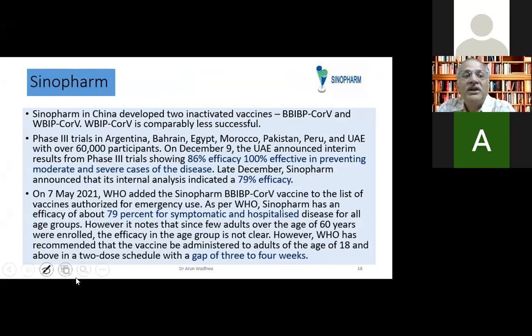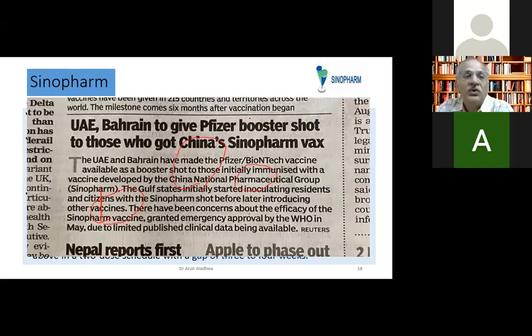But the phase 3 trials of the BBIBP were done in Argentina, Bahrain, Egypt, Morocco. They found 86% effectiveness, and then 100% against serious disease. And totally, there's another internal analysis they have published as 79% efficacy. WHO has also looked at this, and WHO says it is 79% effective. So we can take it as 79% efficacy. This is also an inactivated vaccine like the Sinovac and our Covaxin.